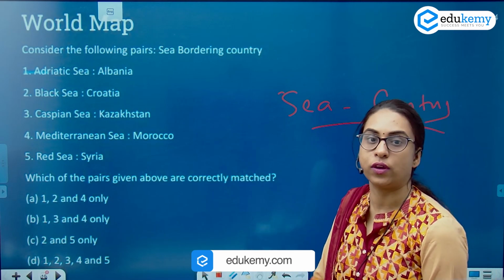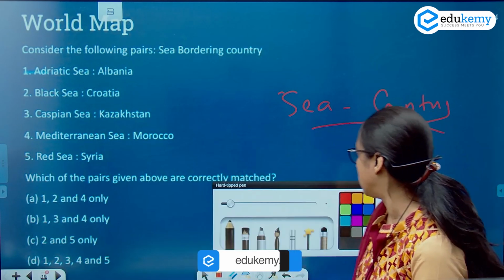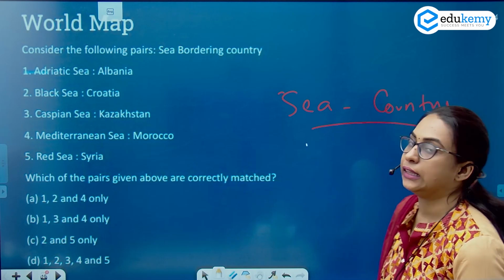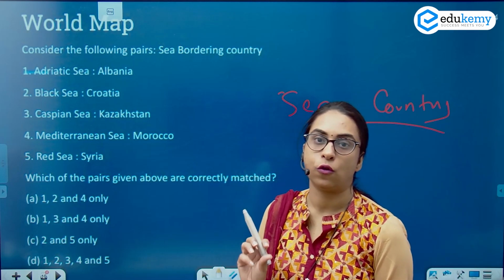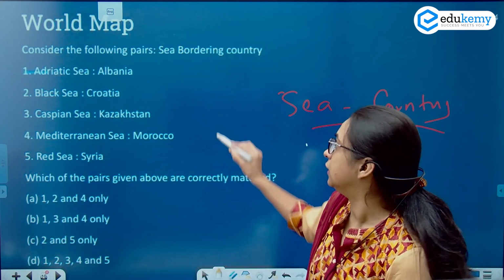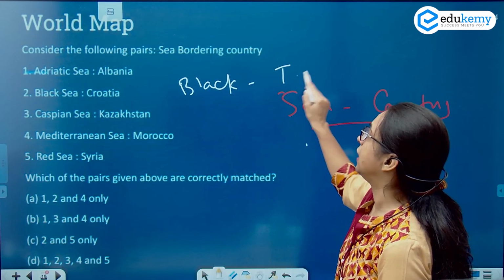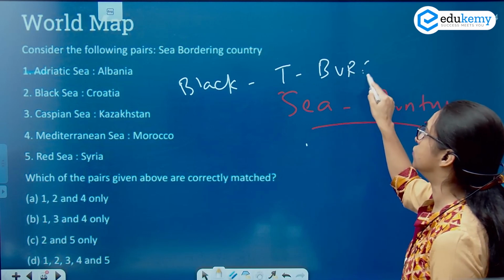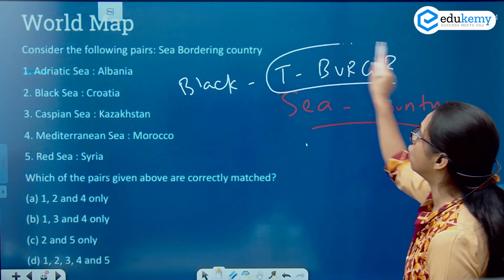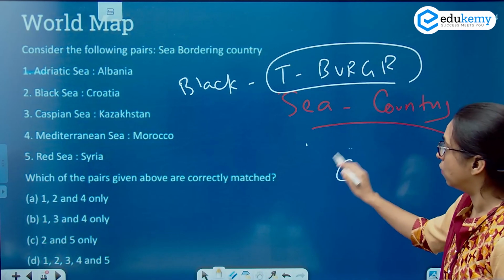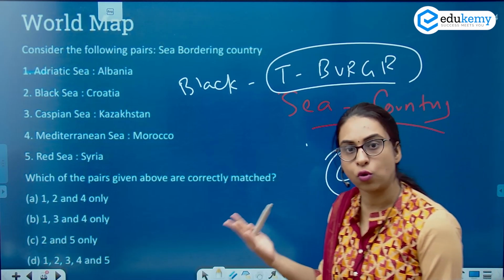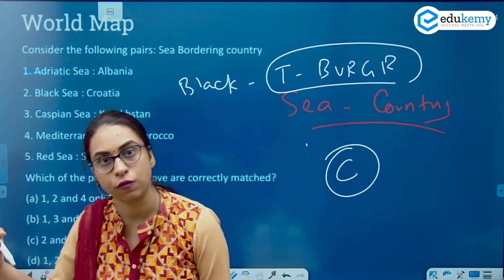If you look at this question, I am looking at the question of the seas and the countries. One of the short forms of the Black Sea is "black T burger", B-U-R-G-R. In this you will nowhere see the letter C. So Croatia cannot be there, because the short form is such.